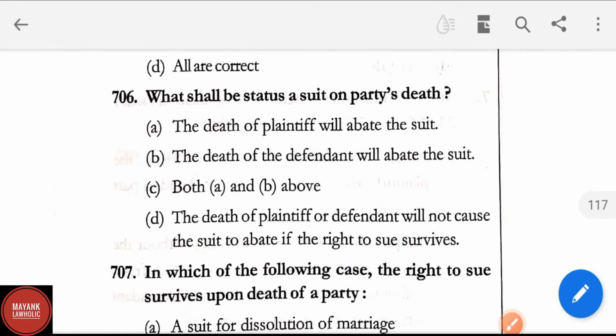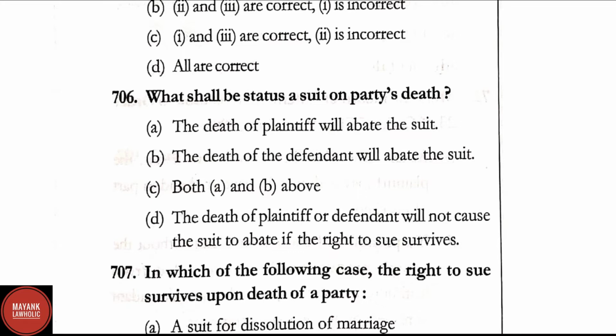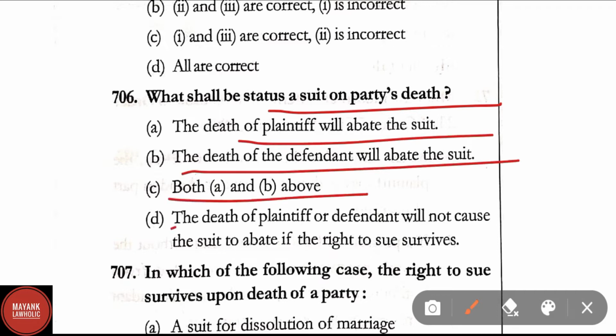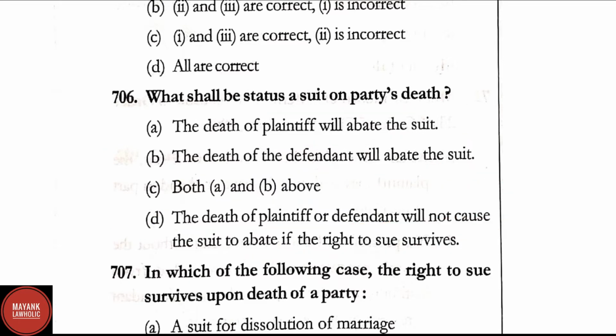Question number 706. What shall be the status of suits on a party's death? Option A, the death of the plaintiff will abate the suit; option B, the death of the defendant will abate the suit; option C, both options A and B above; option D, the death of the plaintiff or the defendant will not cause the suit to abate if the right to sue survives. Here the correct answer is option D.